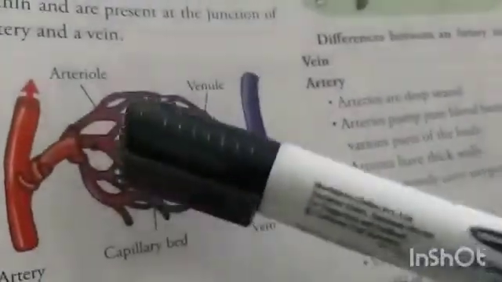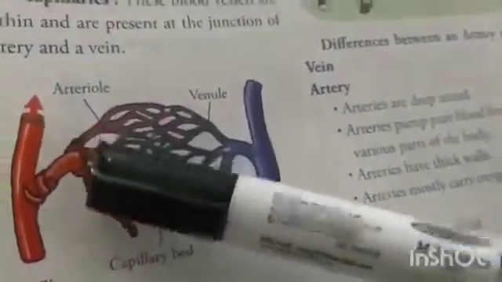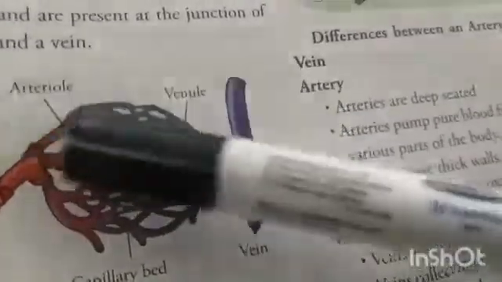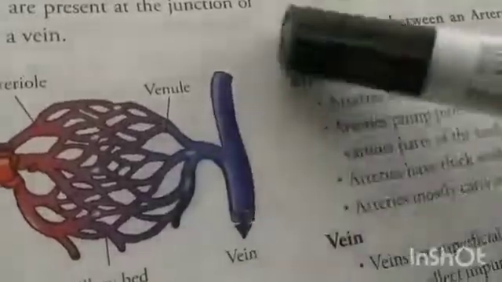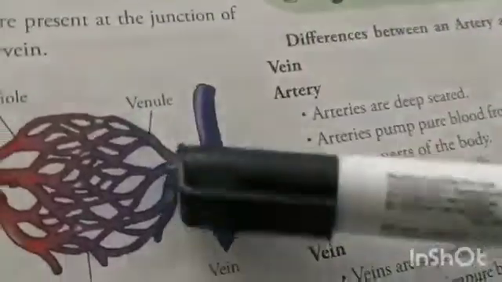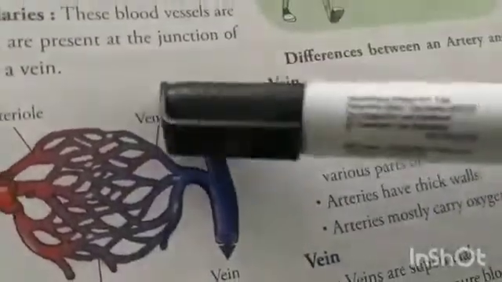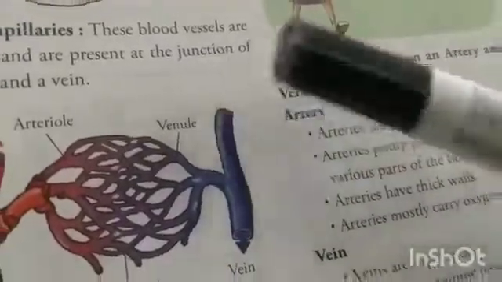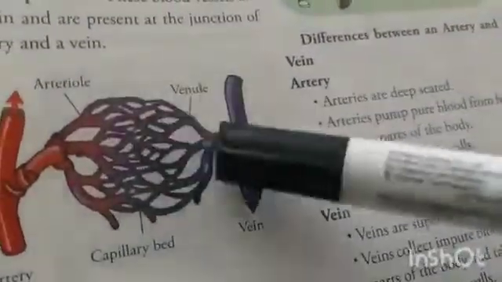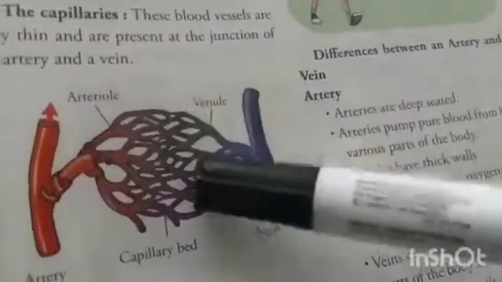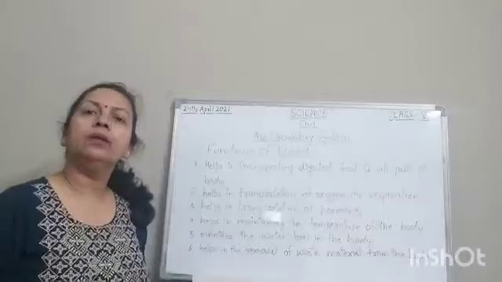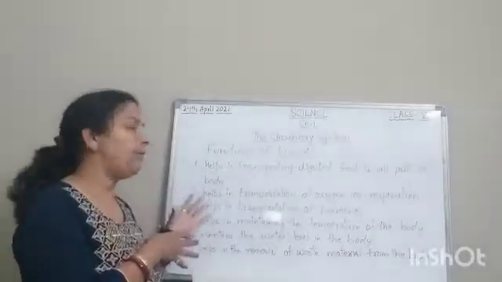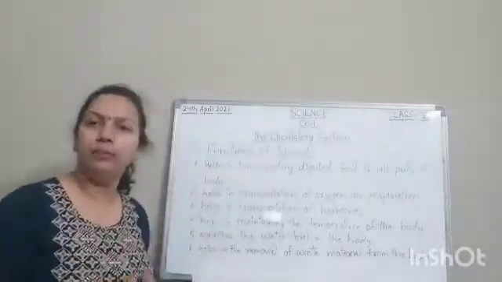Now arteries branch from the heart, and these branches are known as arterioles. Okay, and veins branch from the parts of the body, and these branches are known as venules. Here it is a venule. Now at some point these meet with each other, and this is known as the capillary bed.